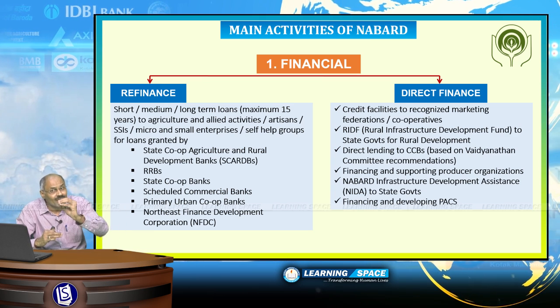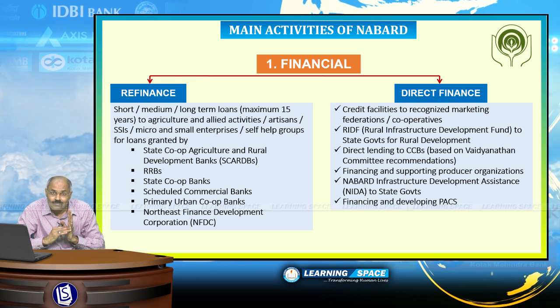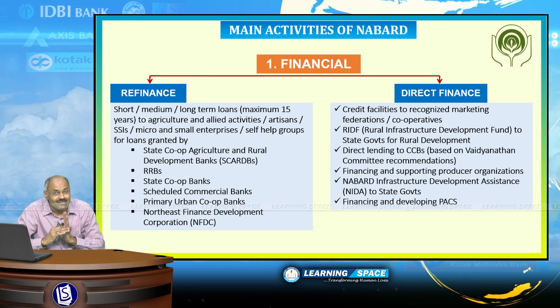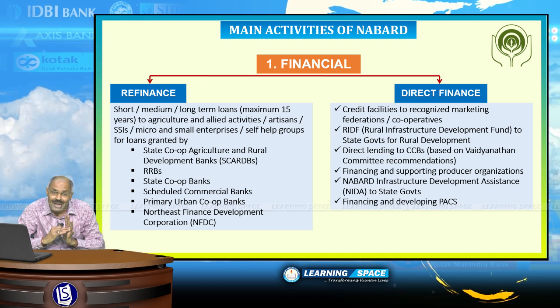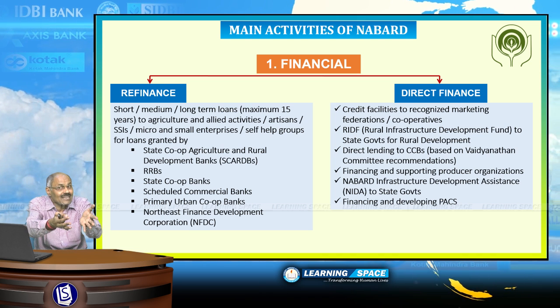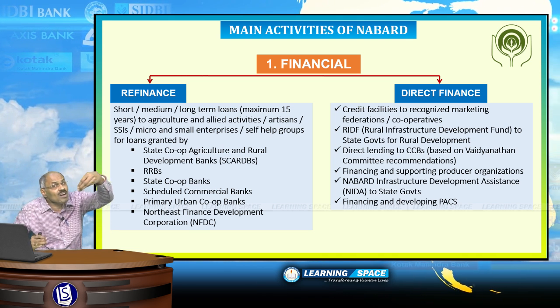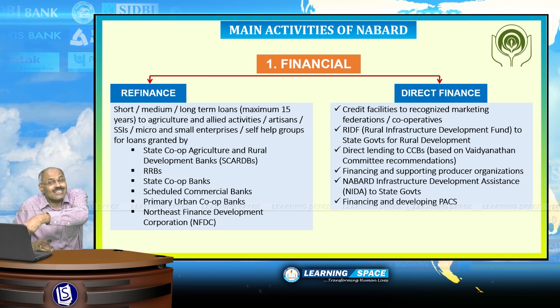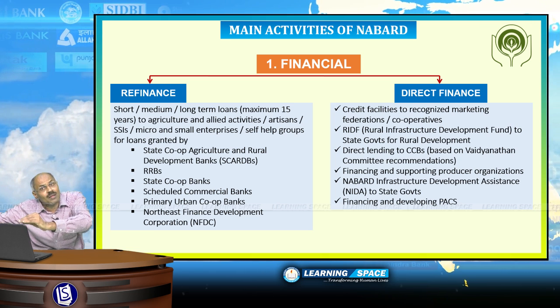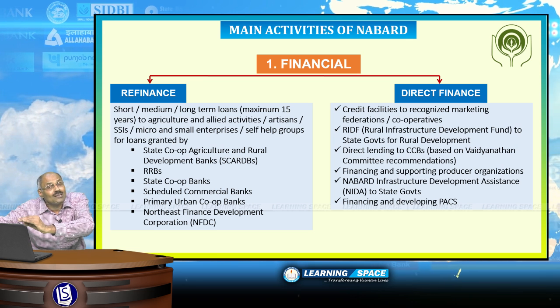Basically, they will refinance cooperative banks, regional rural banks, scheduled commercial banks. I have given the details here. They will give low-cost finance to these institutions with the intention that they will pass on the benefit to the customers in rural areas.